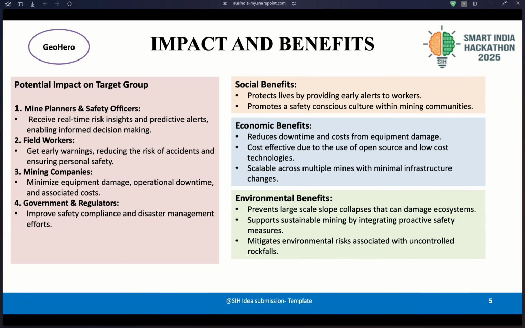For mining companies, it optimizes operational downtime and reduces costs. For government regulators, it improves safety, compliance, and disaster management efforts. Social benefit: it saves human lives. Economic benefit: it reduces downtime and cost from equipment damage. Environmental benefit: it prevents large-scale slope collapse that can damage the whole ecosystem.